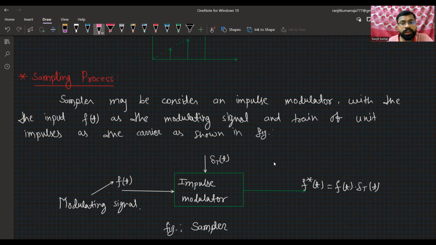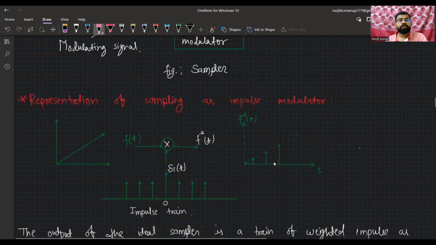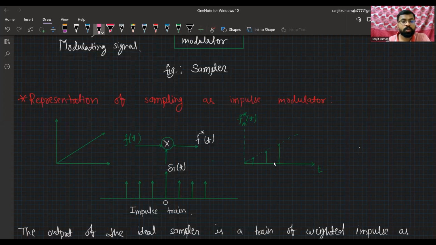f of t is the modulating signal. I told you that f of t is the modulating signal, and the train of unit impulses, that is delta T of t, is the train of impulses, as the carrier. As carrier means there are so many impulses we consider here, which is shown in the following figure. Representation of sampling as an impulse modulator.